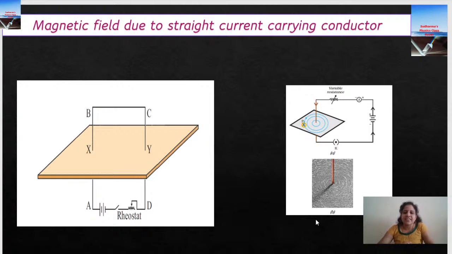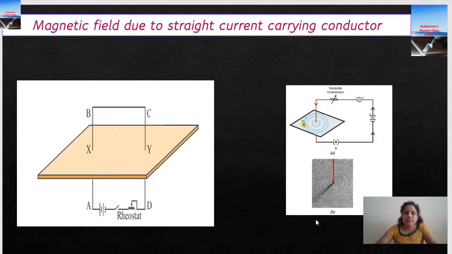In any electric connection, you can see the copper wire. Take a copper wire. Connect a battery. A normal cell, like a torch cell, you can use. Then if you have a compass needle, you can use it, or if you have iron filings, which are powdered iron, that also you can use. Just keep the conductor in a cardboard sheet. You have to insert the conductor into the cardboard sheet, make sure it is stable, do all the connections, then switch on the circuit.